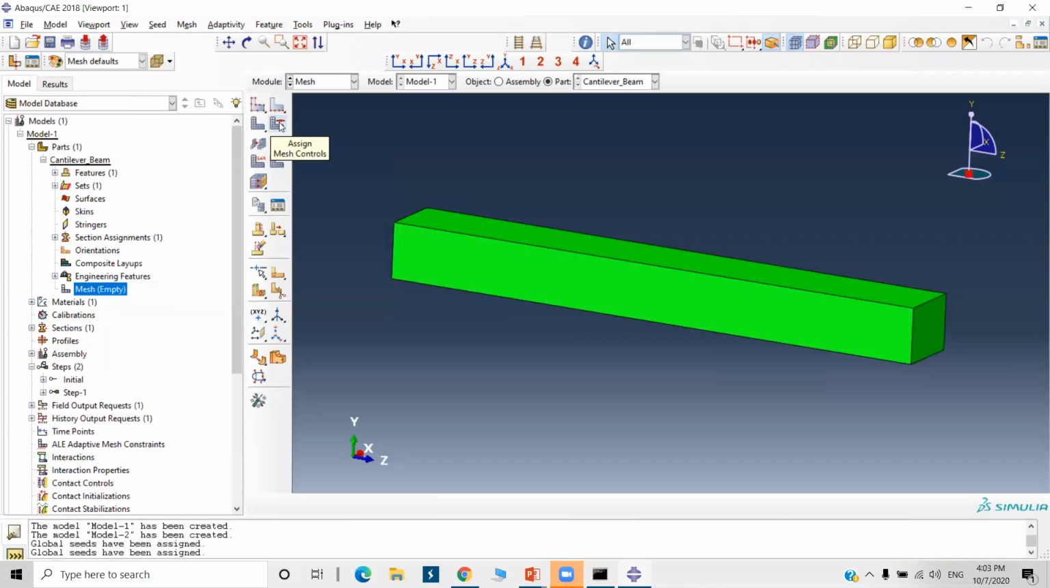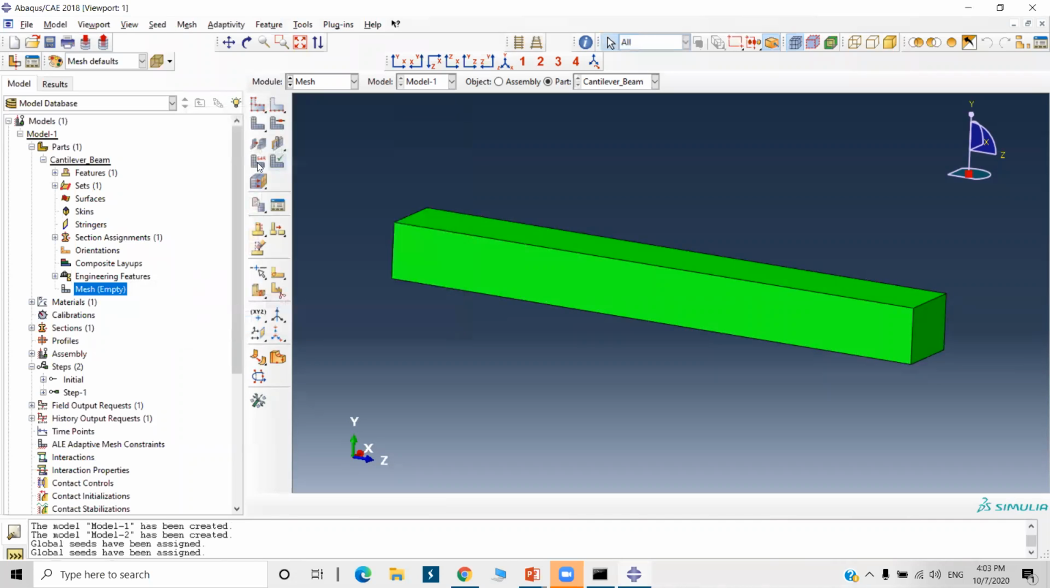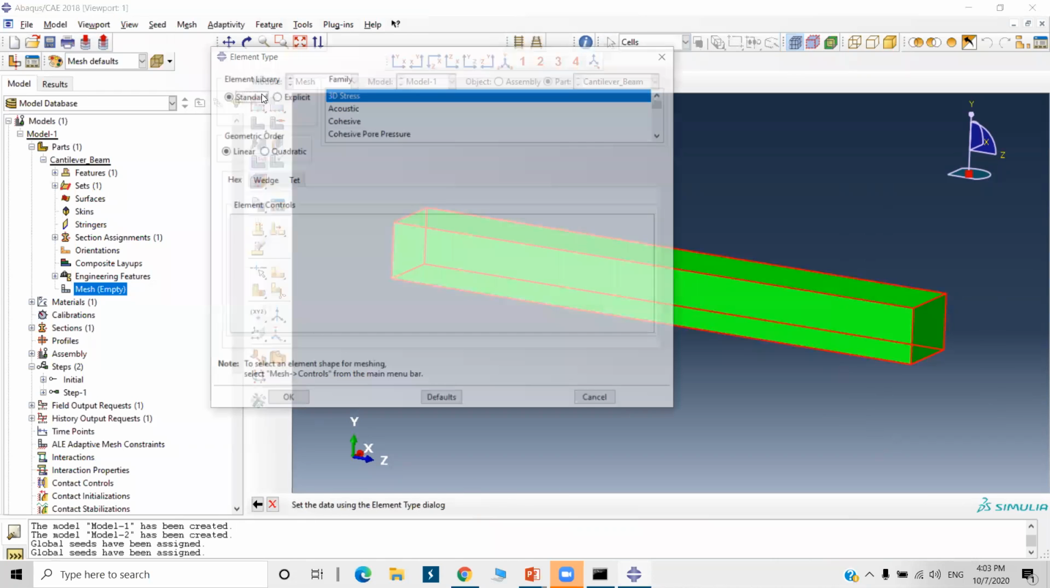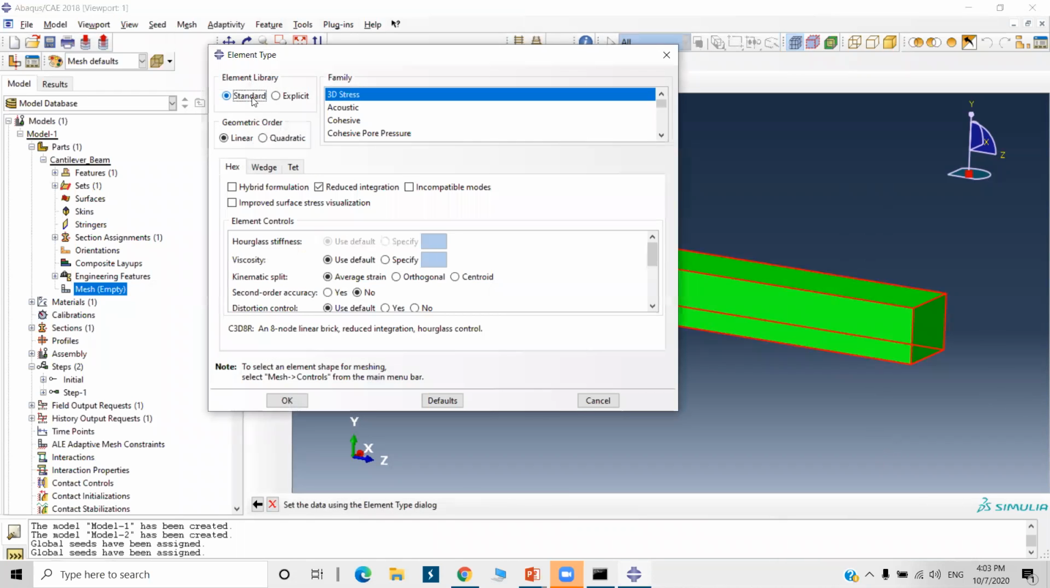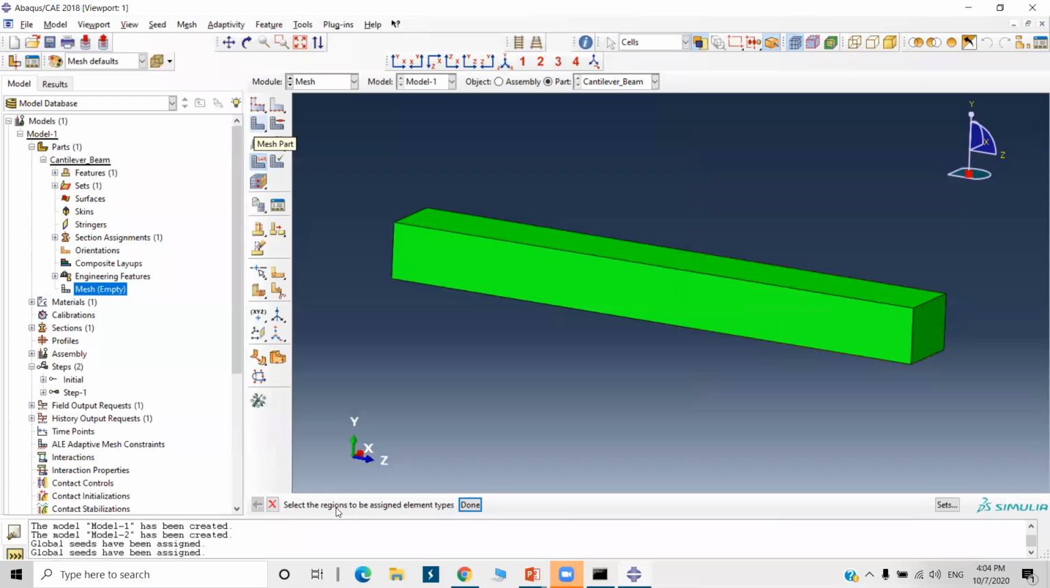Now select assign mesh controls. Hex mesh by default is selected. We want hex mesh only. And go to this element type. Select the beam. Done. Element library standard. So we are just doing a static analysis, so standard solver is required. Standard element library, geometric order linear, family 3D stress. Give the default options. So element type is C3D8R and click OK. And click on this mesh part icon. See, it is asking OK to mesh part. Say yes. Now meshing is done.